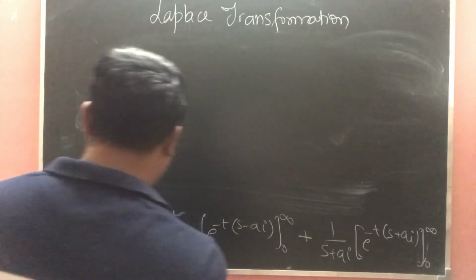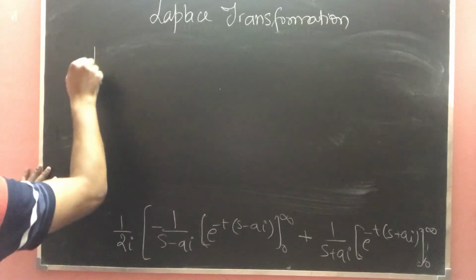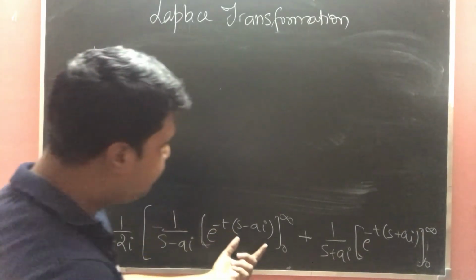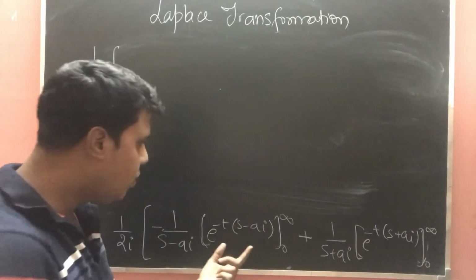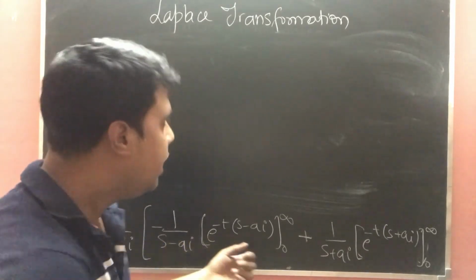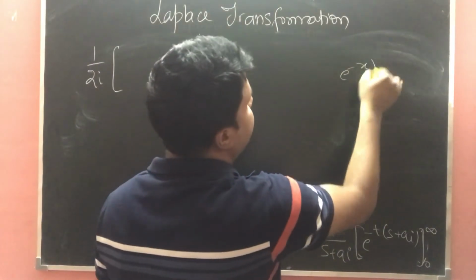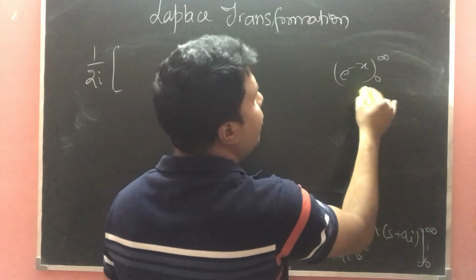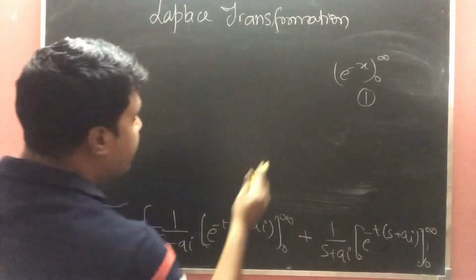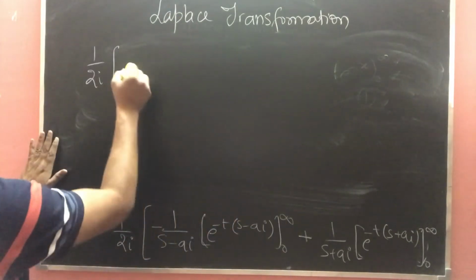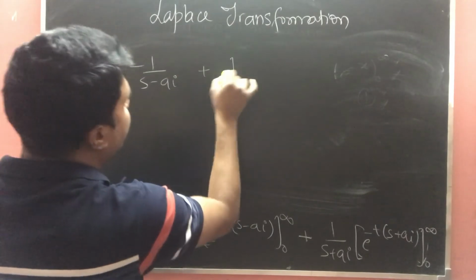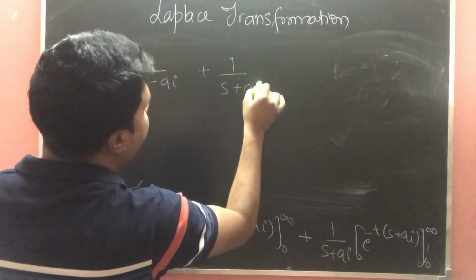So if we further solve it, we will get 1 over 2i as common here. It will be treated as common. So in the previous result I told you that it will be 1, because e power minus x from 0 to infinity will give 1. You should remember this. Okay? So it will be minus 1 upon s minus ai and plus 1 upon s plus ai